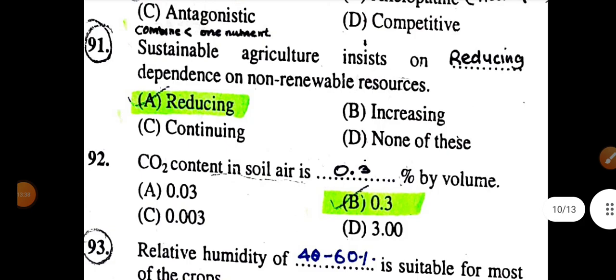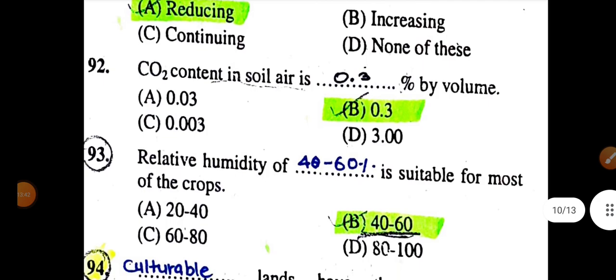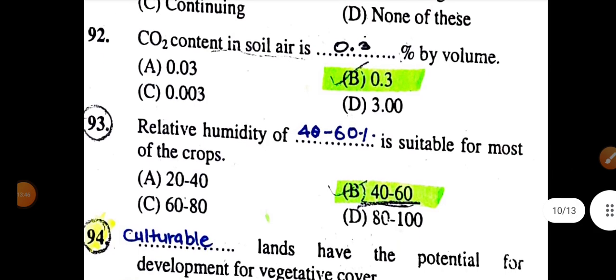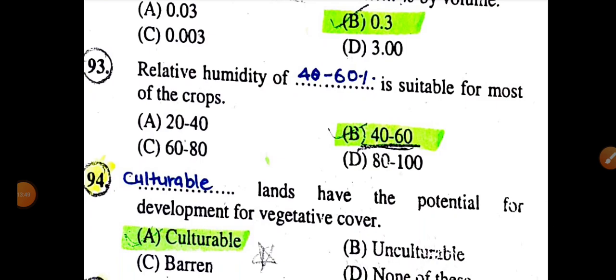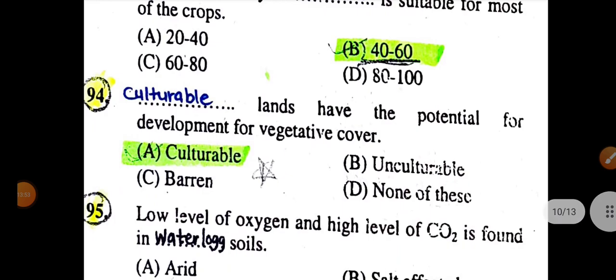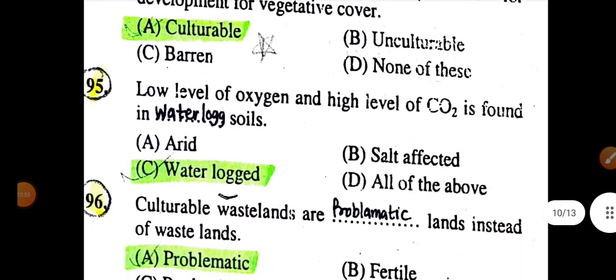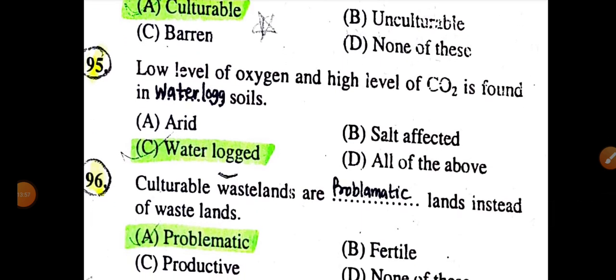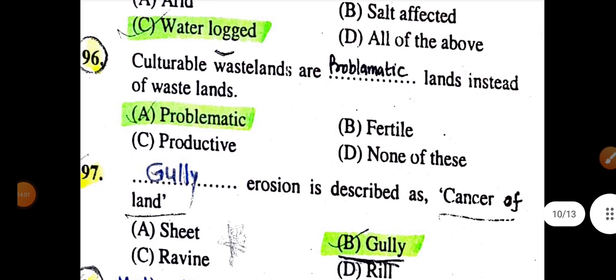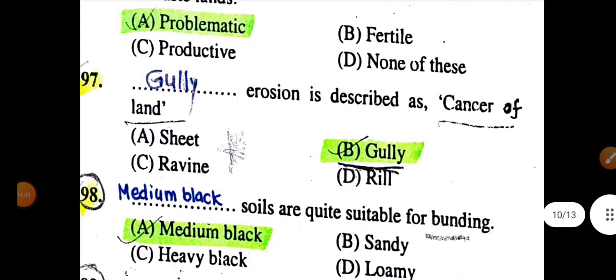Sustainable agriculture insists on reducing dependence on non-renewable resources. CO2 content in soil air is 0.3% by volume. A relative humidity of 40 to 60% is suitable for most crops. Culturable land has potential for development of vegetative cover. Low level of oxygen and high level of CO2 are found in waterlogged soil. Culturable wasteland is problematic land instead of wasteland.